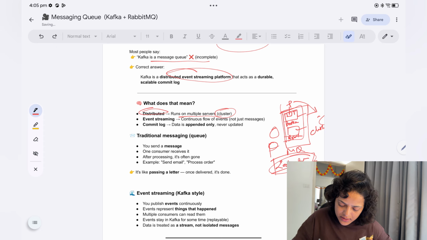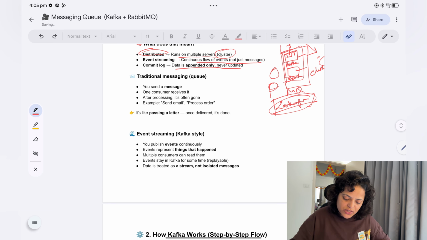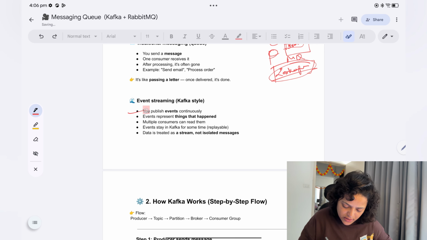Then event streaming, continuous flow of events, not just messages. Commit log, data is appended only, never updated. Now in traditional messaging, you send a message, and once the consumer receives it, after processing it is often gone. Example, send mail, process order. So event streaming, Kafka style, you publish events continuously.